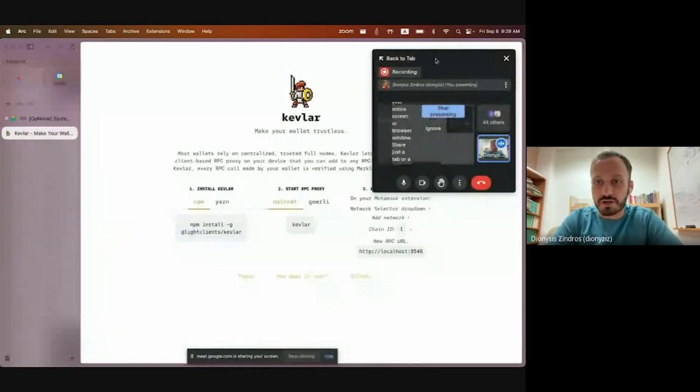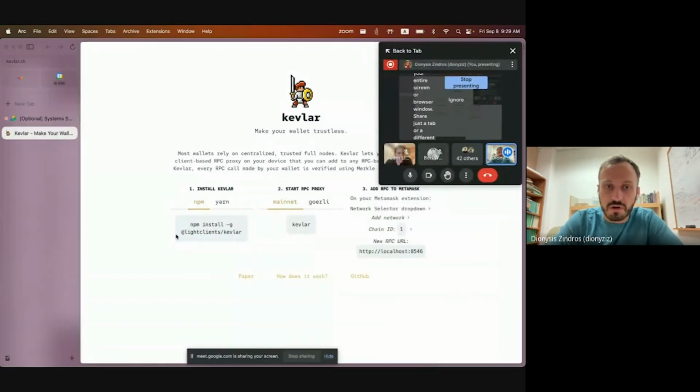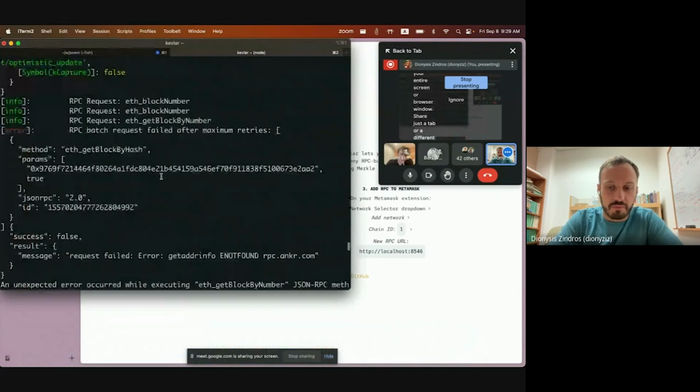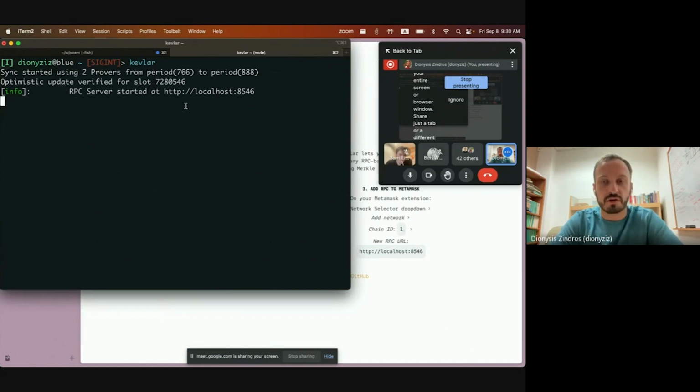So we have this kevlar.sh, which you can go to, and you can also download it yourself. It's an npm package. You run this Kevlar thing, and then you can run it on your console. I'm already running it here, but I can rerun it. So I just run Kevlar. Boom, it already synced. What it does is sit on my computer and play this bisection game by connecting to multiple provers.